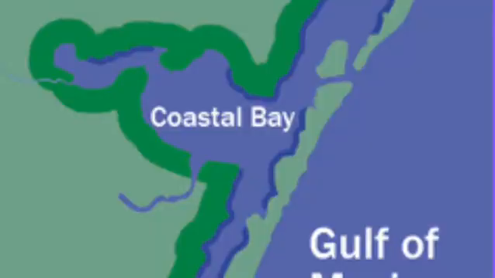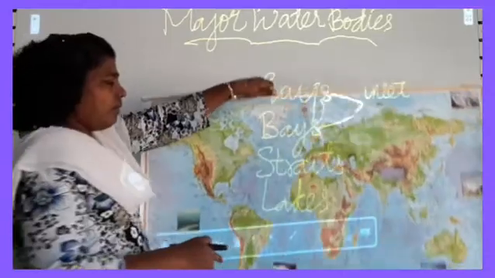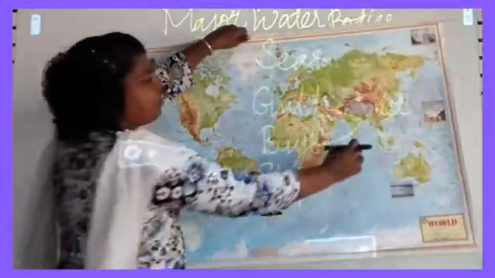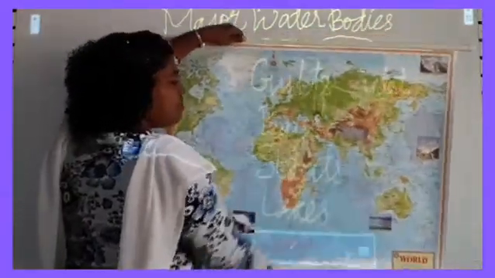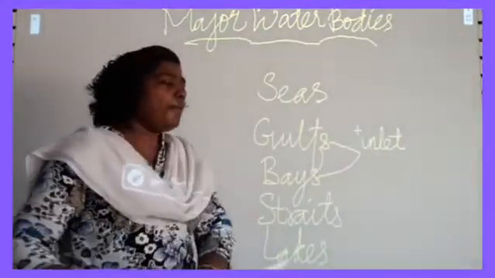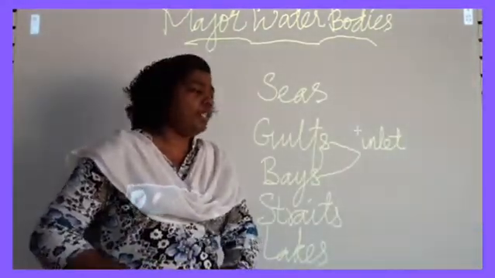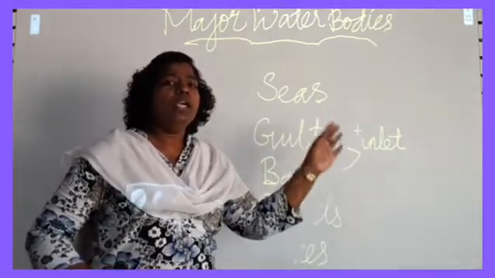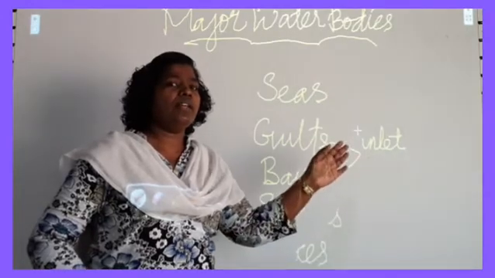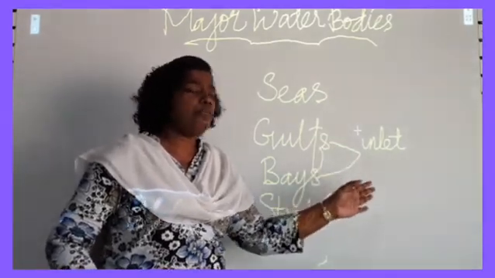A bay is a large opening. It is the open curving indentation made by the sea. For example, the Bay of Bengal. What is a bay? It is the open curving indentation found in the sea, made by the sea. For example, the Bay of Bengal.